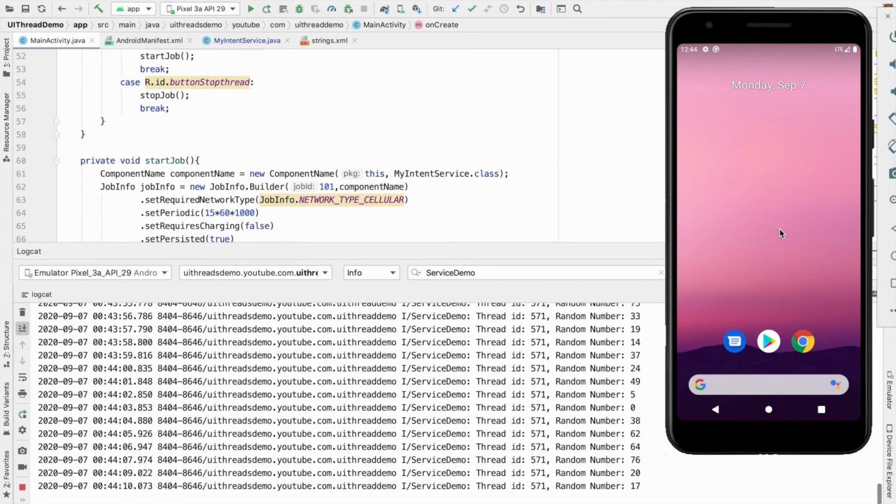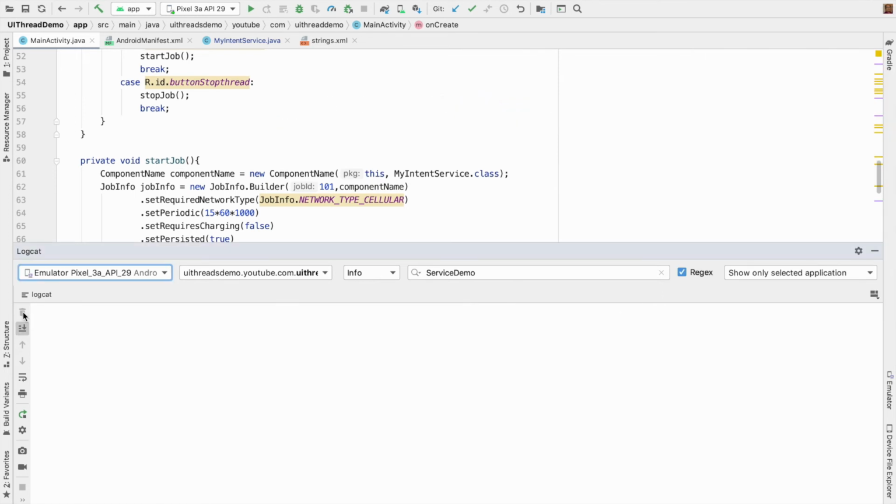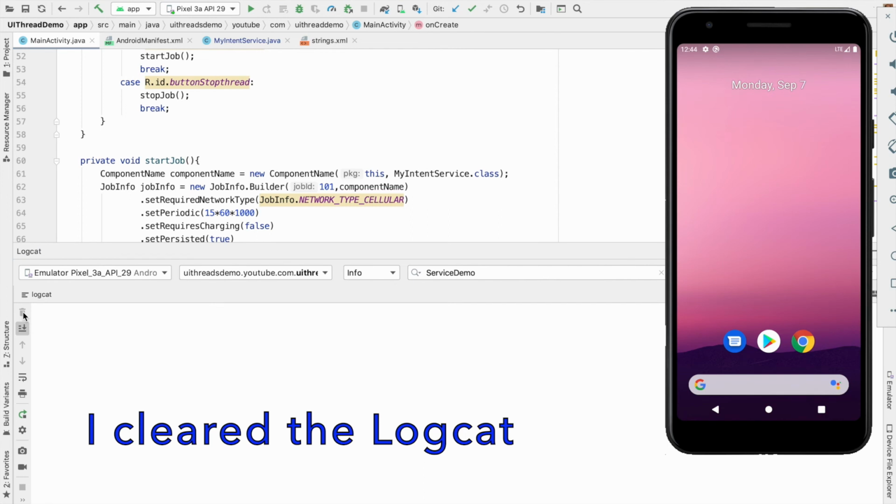Now another small piece of information, what if I kill the application which is running that particular service? Well, according to the documentation, the service should get restarted at some time in future, but I have observed sometimes it doesn't start at all, and on some devices it actually starts.